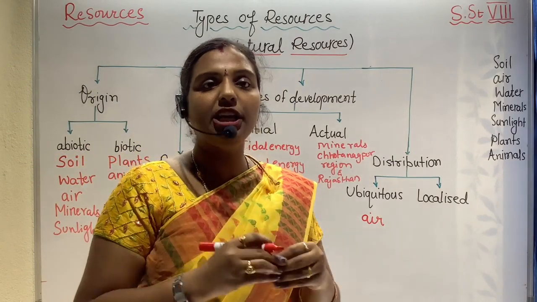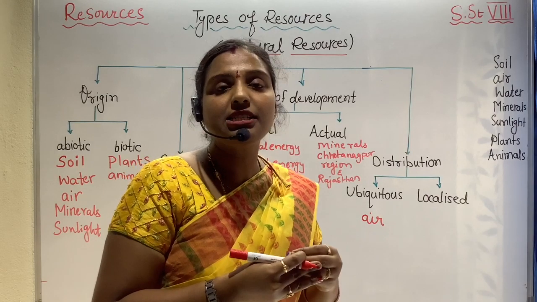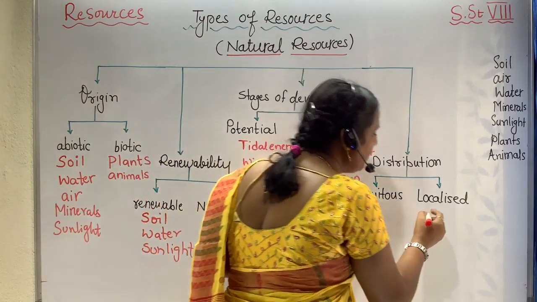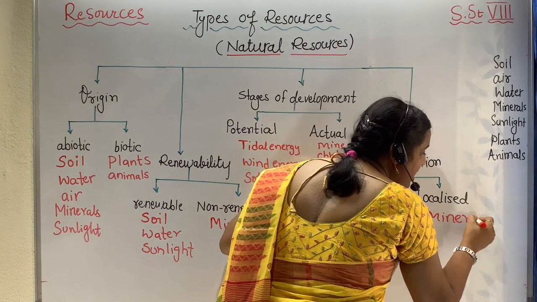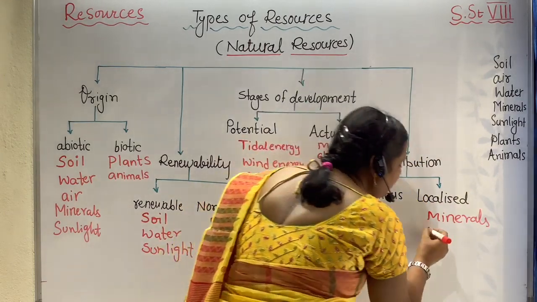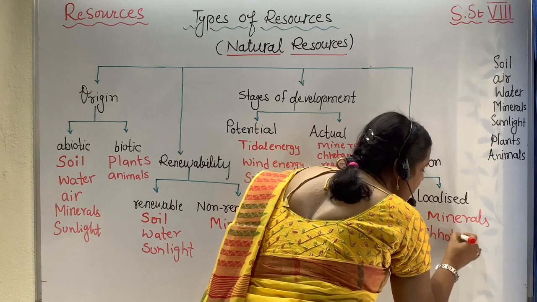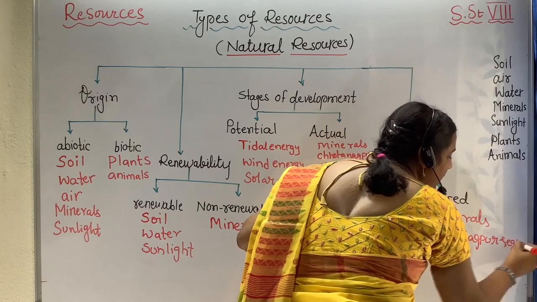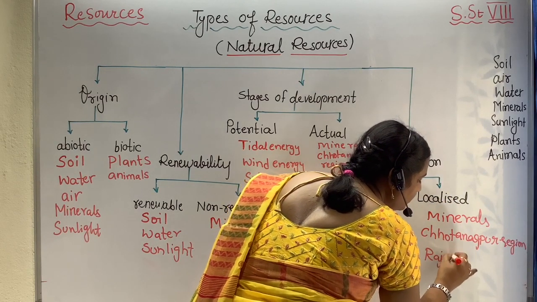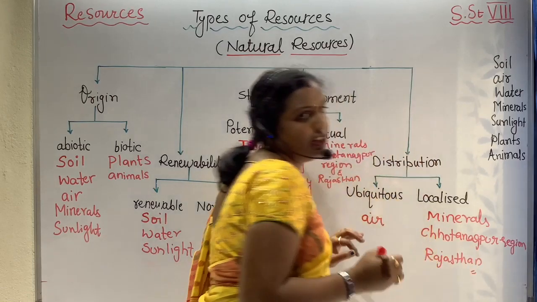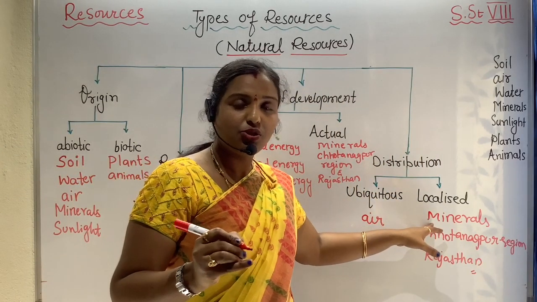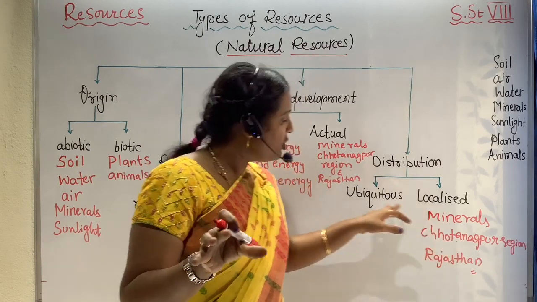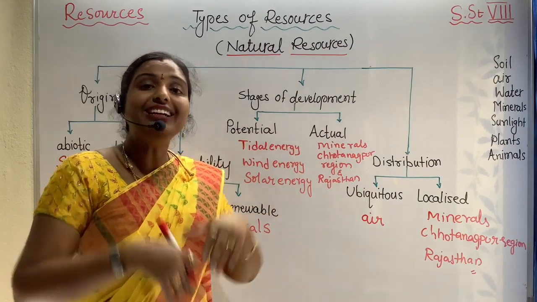Like specifically when we are speaking about a few forest regions or a few minerals that we find only at particular regions. Again I can say here the minerals in India. We can write Chota Nagpur region and the Rajasthan region, where we find the minerals. So they are localized. We know the word local means they are found only at a particular region, not everywhere. When you are speaking about ubiquitous, it is all over. You find it everywhere.